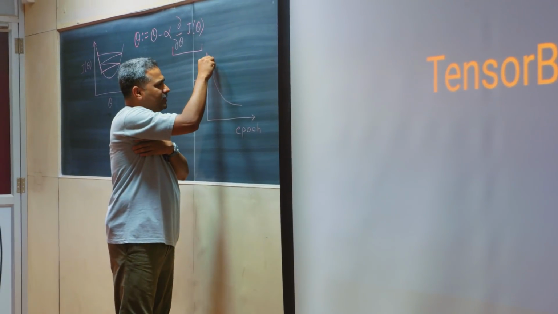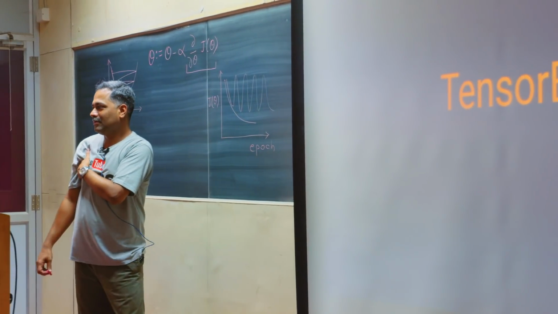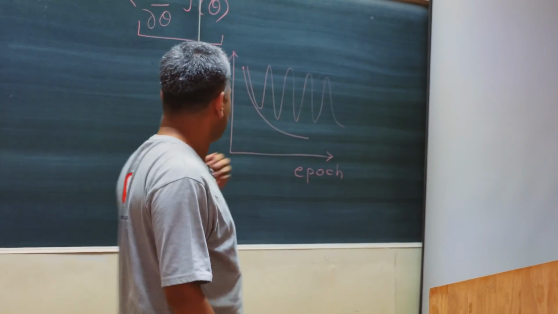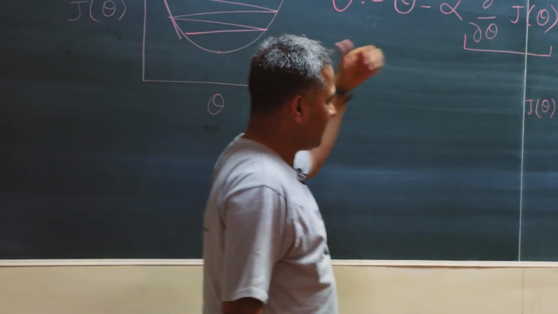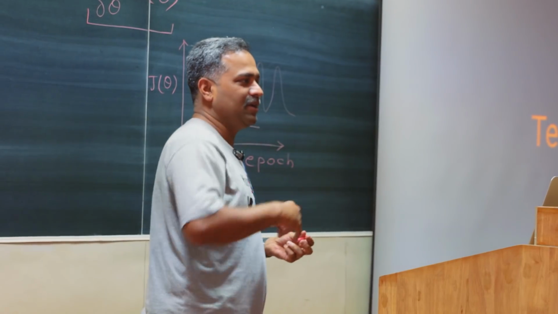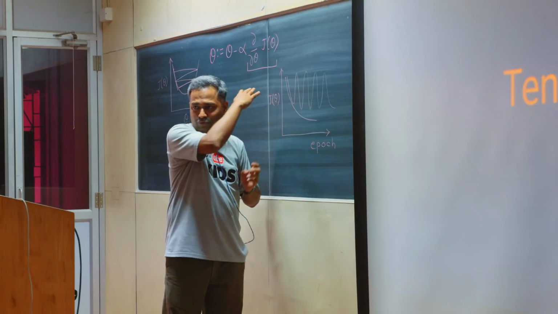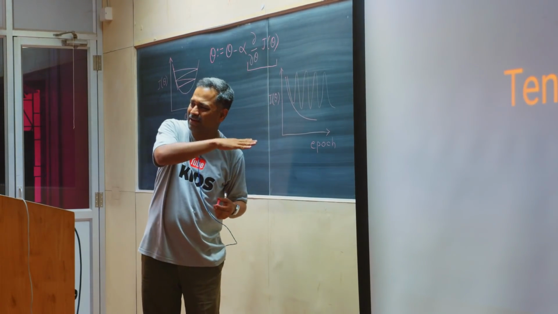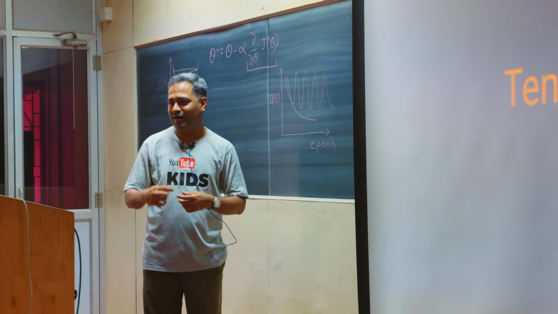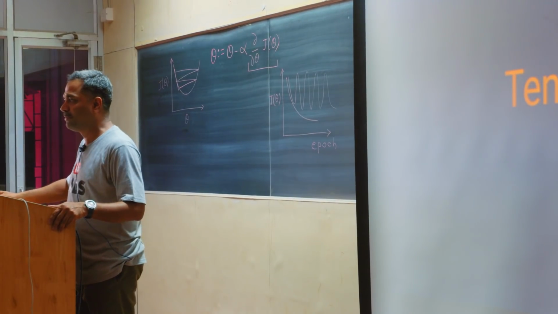But if you get something like this, it's a red sign for you. This is a signature of oscillation. Loss is coming down, going up, very bad. So if you find this, reduce your learning rate. If you find this curve too flat, that means it's learning very slowly. Then you have scope for improving the learning rate. Put a slightly higher learning rate, and you will get to the optima faster.